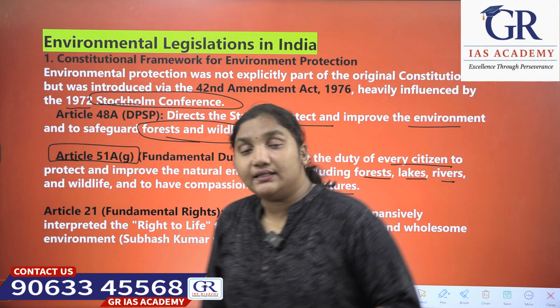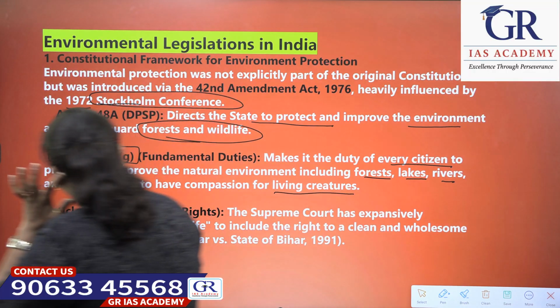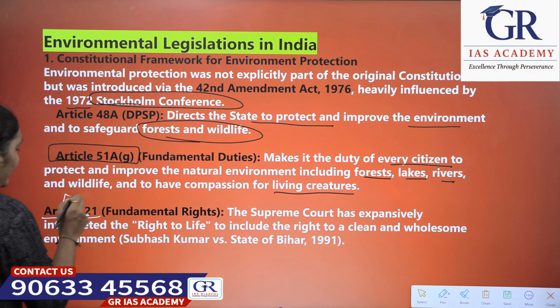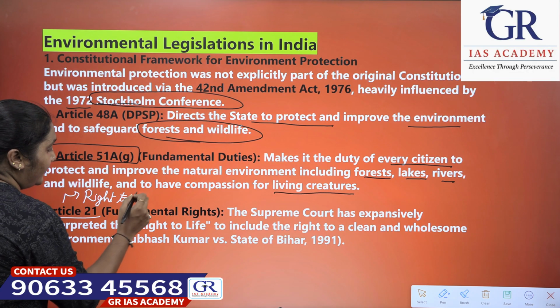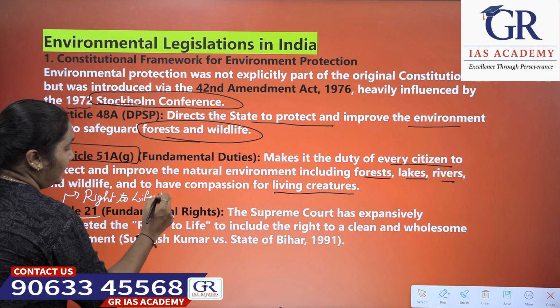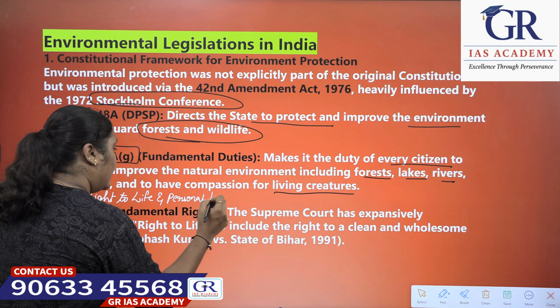Now, what is Article 21 about? Article 21 in the Fundamental Rights is the right to life and personal liberty.